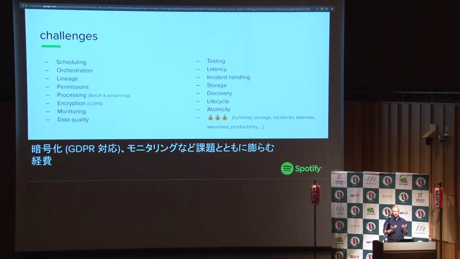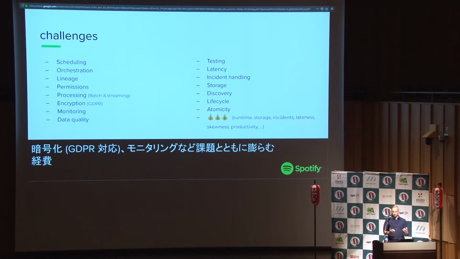And there are other sides of the cost that maybe you're not thinking about. So of course, runtime, storage, but also the cost of incidents. If I can't deliver the data, how much is it costing Spotify? Am I losing users? The cost of lateness. If my data is coming late, again, maybe that has an impact on my users. Maybe they won't be really happy about this.